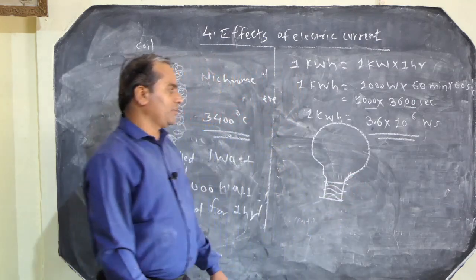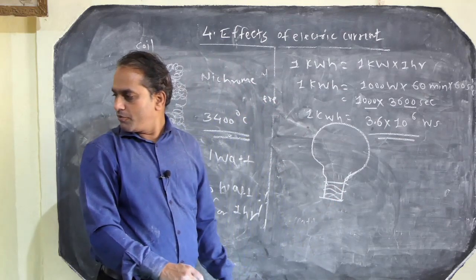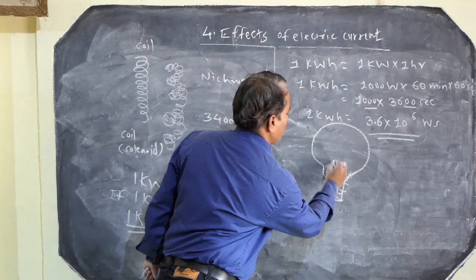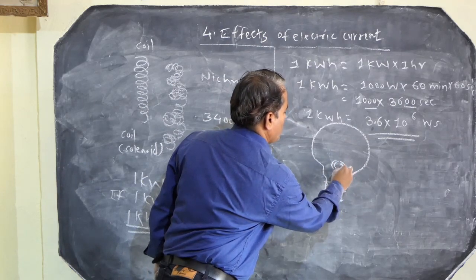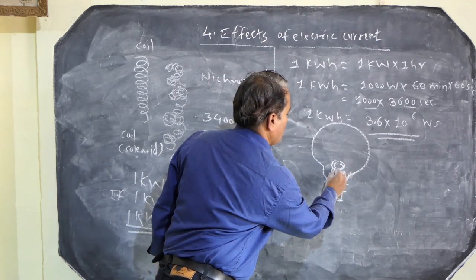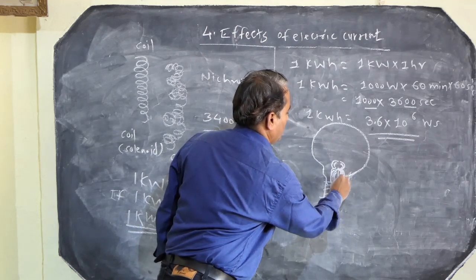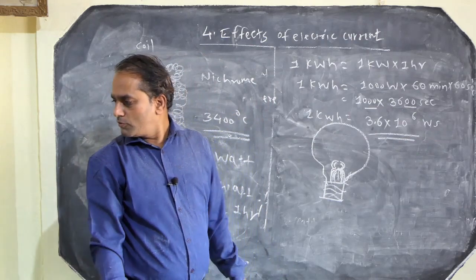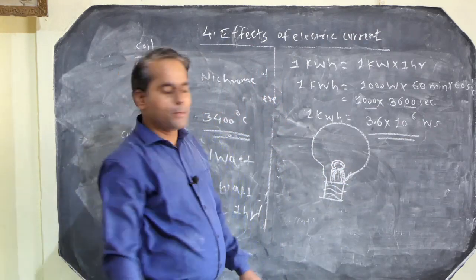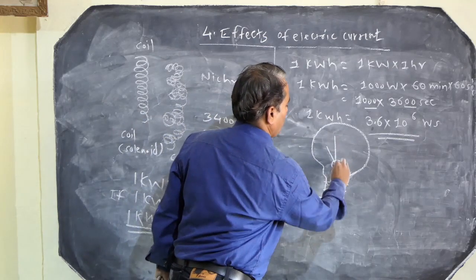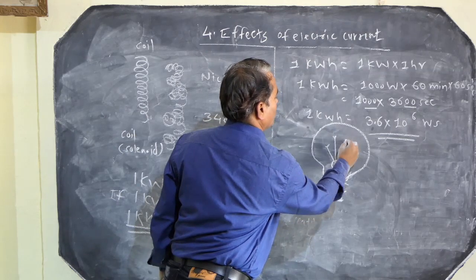So here is the electrical bulb. Also we are getting these holders.